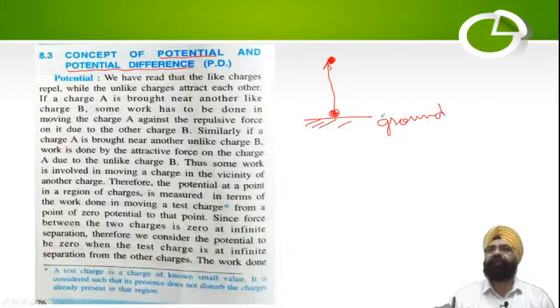So this ground is the 0 level. Now if I do some work, that work gets stored in it. Now this stone has potential energy, which means whatever work I did on it is stored in it. As soon as I leave it, it will start traveling towards the ground, and it will start gaining kinetic energy.